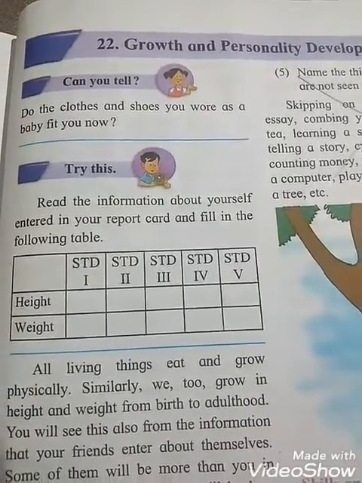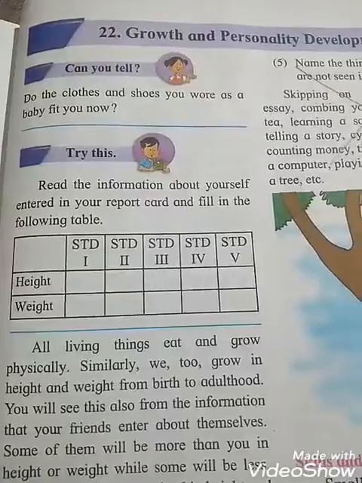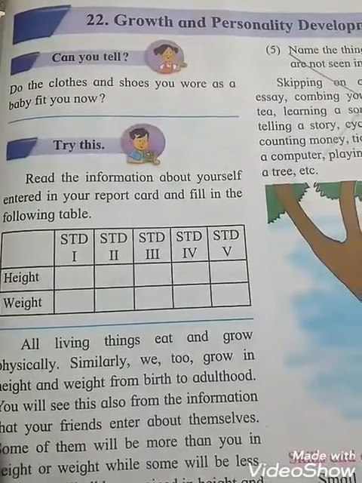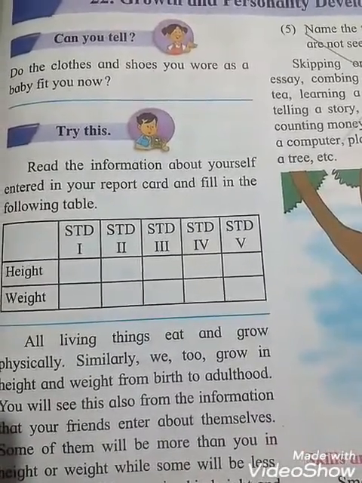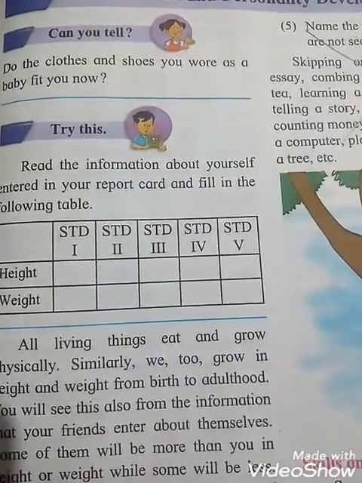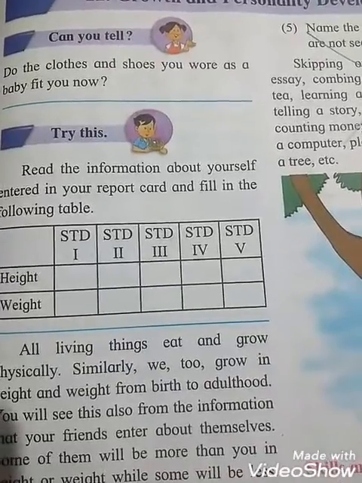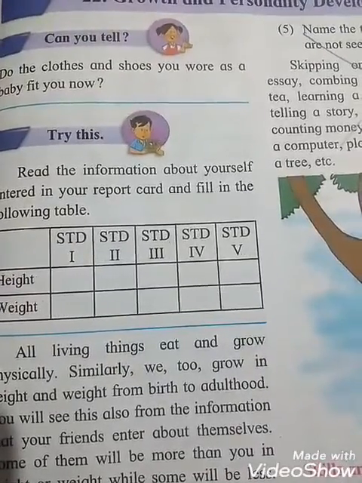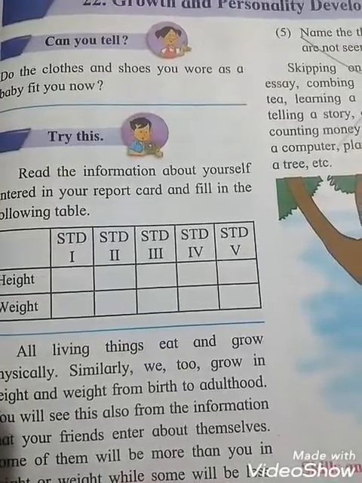Try this. Read the information about yourself entered in your report card and fill in the following table. See students, the table is given here from standard 1st to 5th, with height and weight. You have to fill in your height and weight, taking reference from your report card of standard 1st to 5th.